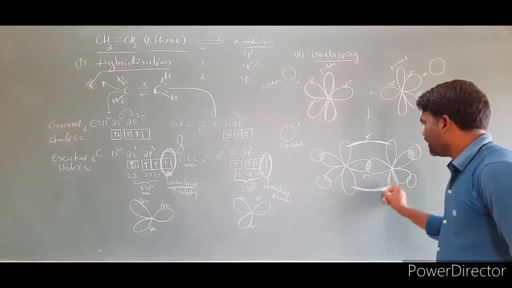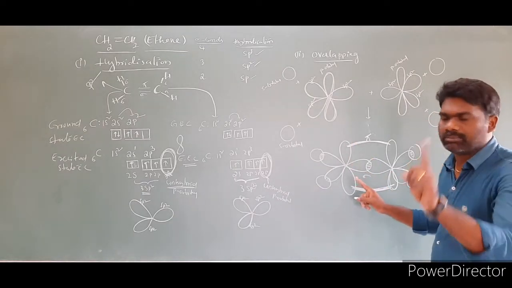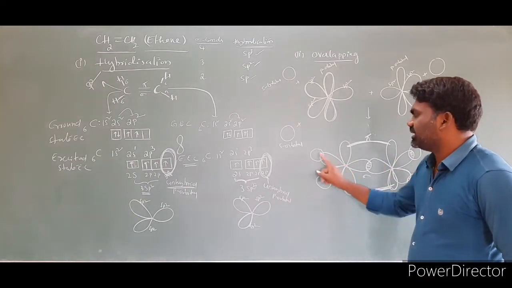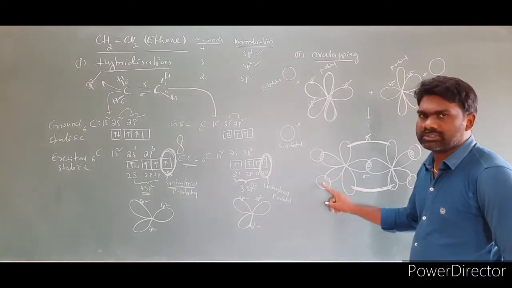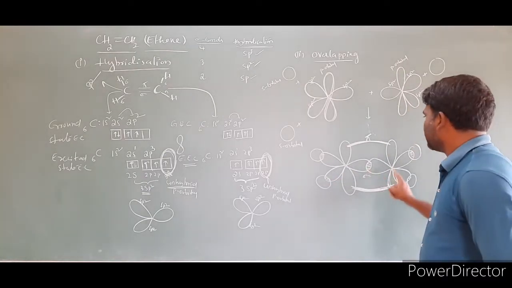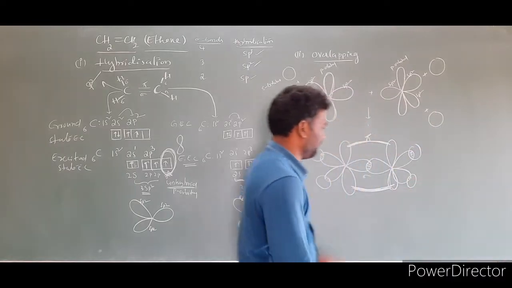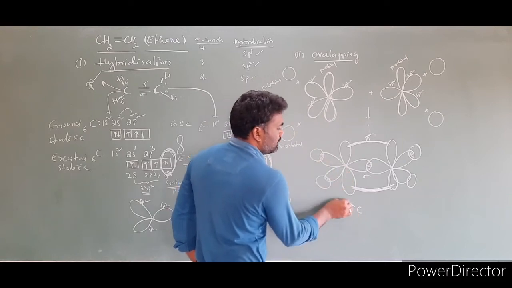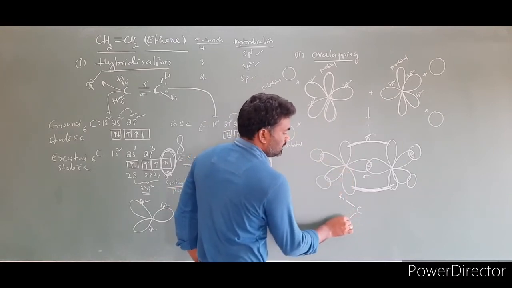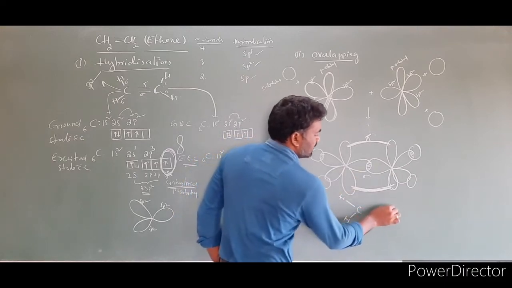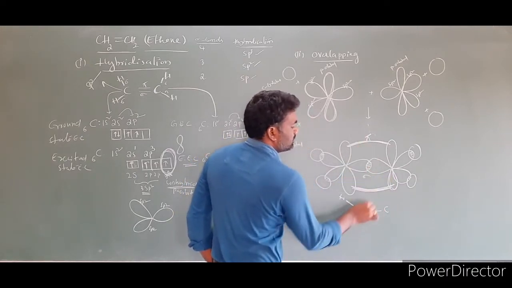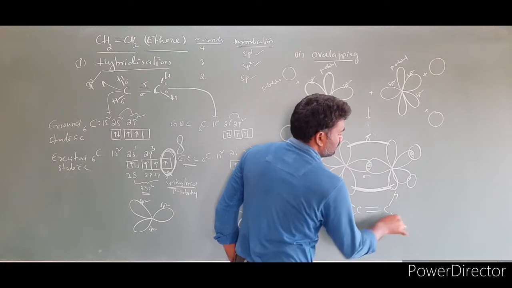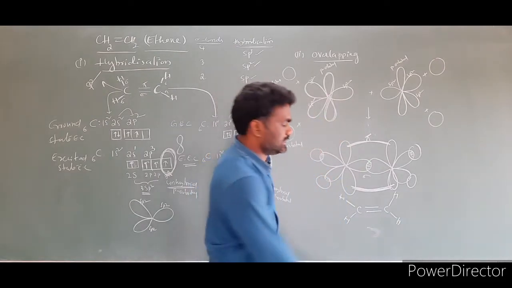These two sections all belong to only one p orbital. This also is one p orbital. Between the two orbitals, one pi bond is formed. So between this carbon and this hydrogen, one sigma bond. Between this carbon and hydrogen, one sigma bond. Between two carbons, one sigma bond. And between the carbon and carbon, a pi bond. This is the overlapping. Now write the structure of the molecule. So carbon here, carbon. This bond is hydrogen with carbon. Between two carbons, this is one sigma bond, and this is one pi bond. Clear? Between carbon and hydrogen, here is one bond. Here is another bond. So this is the structure of this molecule.